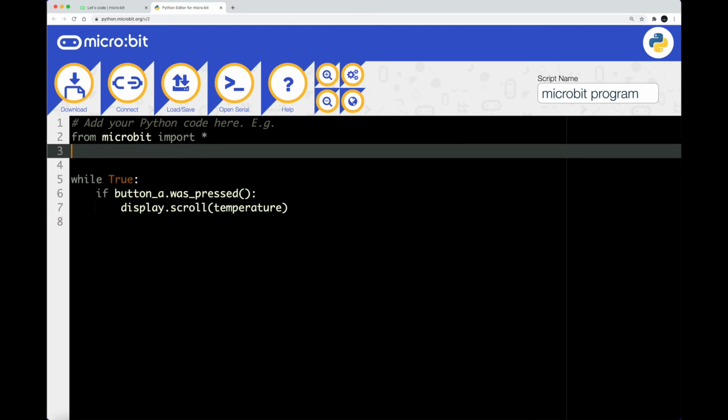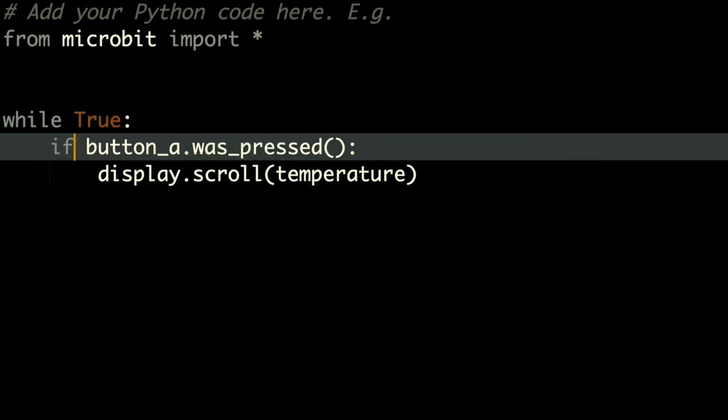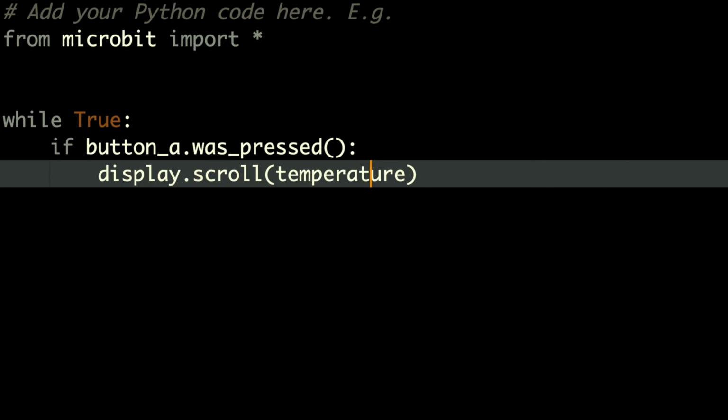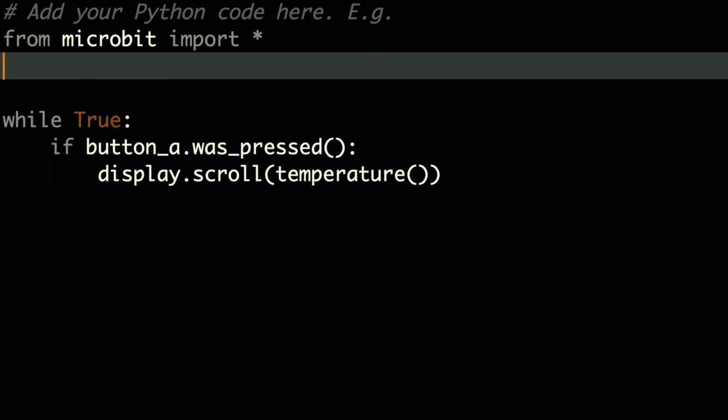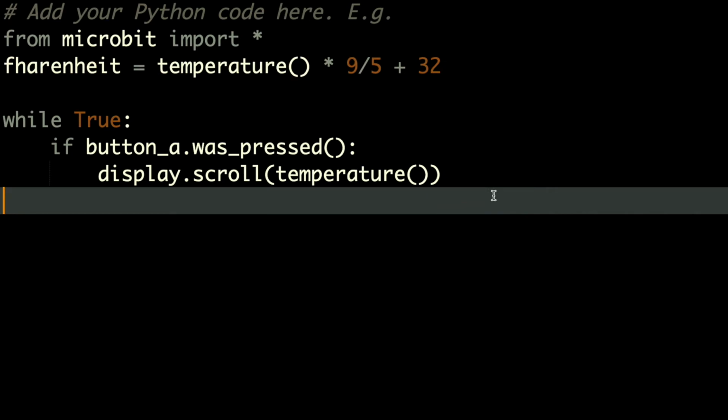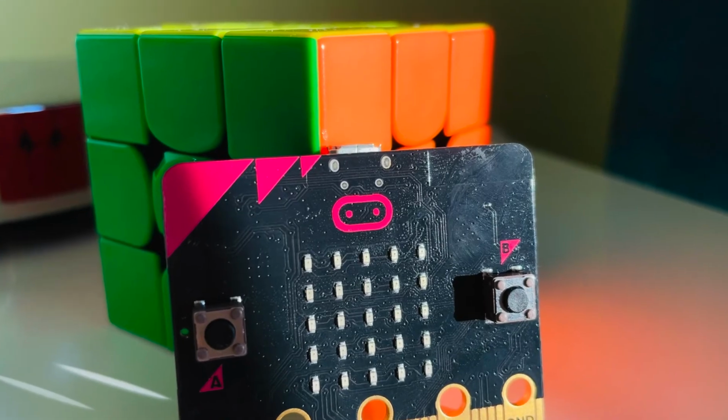is in Celsius. So what we're going to do is we need to find a way to convert it into Fahrenheit if button B was pressed. But before that, we need to make sure we add this, because that's a function that's built in, and we can do fahrenheit equals temperature multiplied by 9 divided by 5 plus 32, and that is the Fahrenheit. I'm pretty sure that's spelled wrong, but either way, it's good.